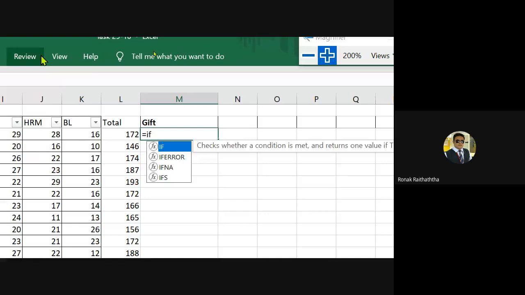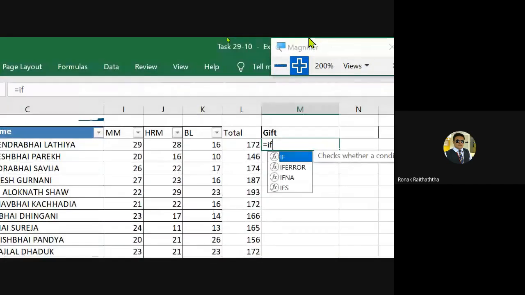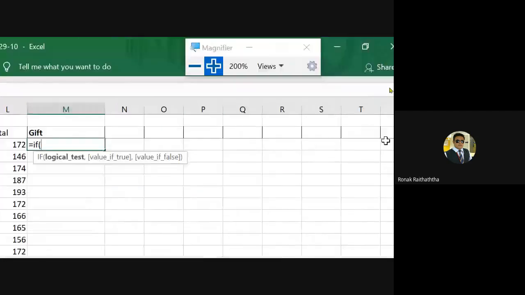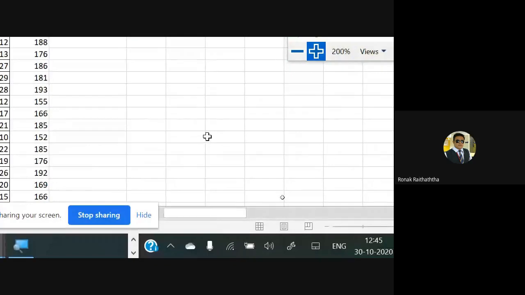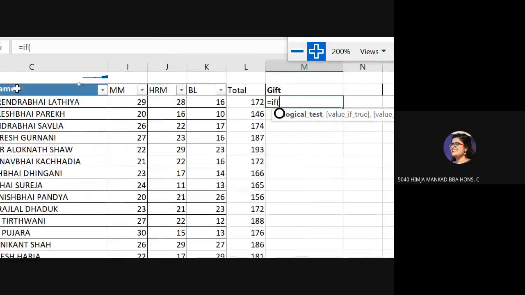Yes, IF, no, yes or no? Okay, then let's press the bracket. Then the first logical test that we want to apply here, can someone tell me what is the first condition we want to satisfy here? Percentage should be more than 80.